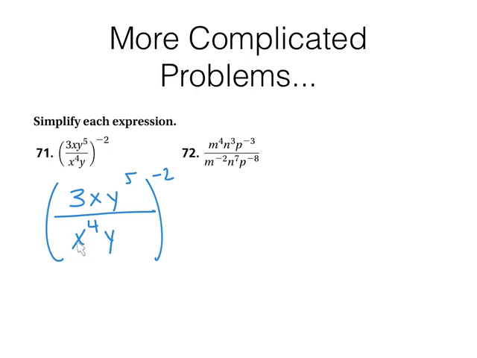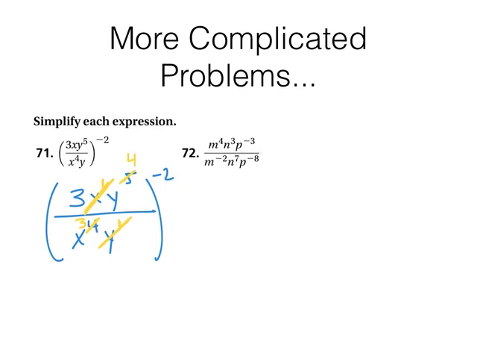X over x to the 4th, however, that I can simplify. So what I want to do here is think about how can I simplify that? It would be 1, this invisible 1 minus 4. But what I can also do is, remember, I can cancel out the common factors top and bottom. So let's cancel this x to the 1st with one of these x's, leaving me an exponent of 3. And then do the same thing with the y's. Cancel out this y to the 1st with one of these y's, leaving an exponent of 4.